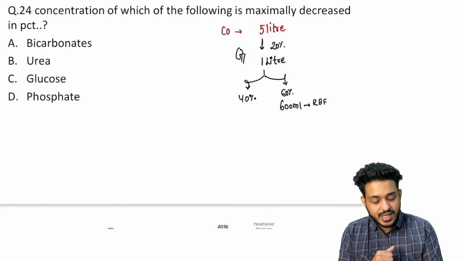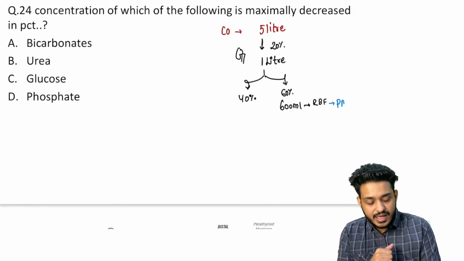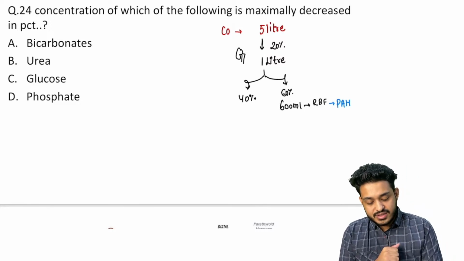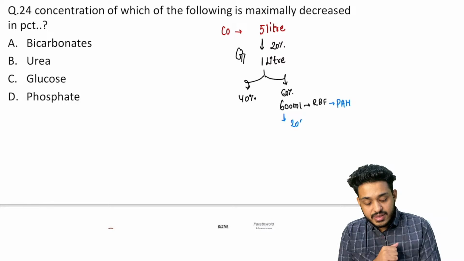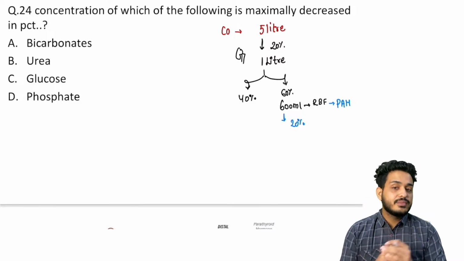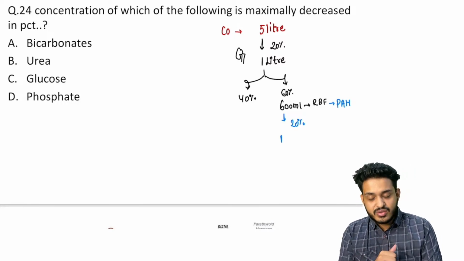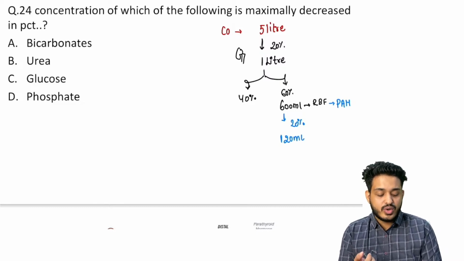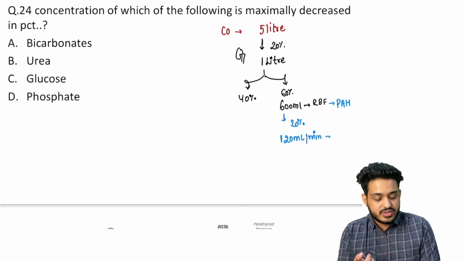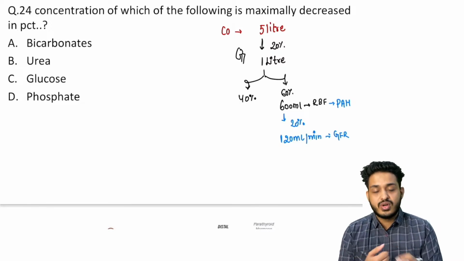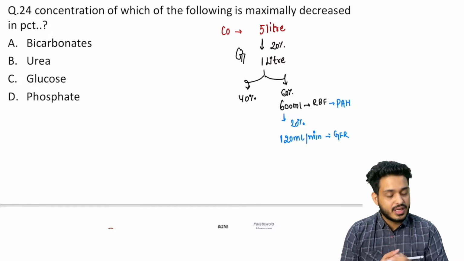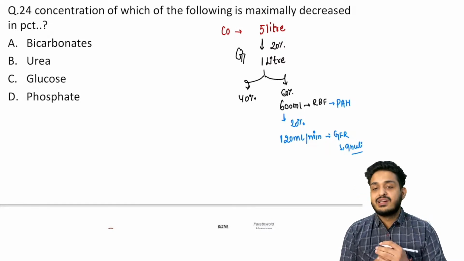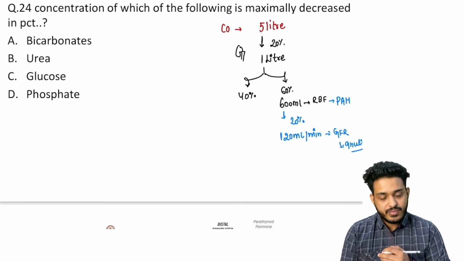In the question they have asked, we can assess this renal blood flow with the help of para-aminohippuric acid, right? Out of this 600 ml, only 20% is going to get filtered. And what is 20% of 600? 60 plus 60, that is approximately 120 ml per minute. And this is what you are calling GFR, the glomerular filtration rate. The dye we are using is going to be inulin, right?